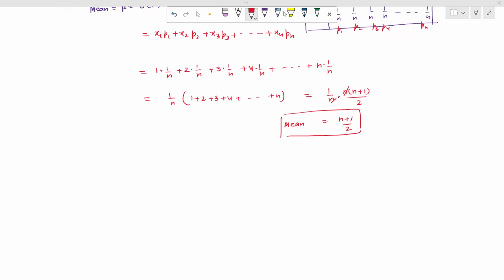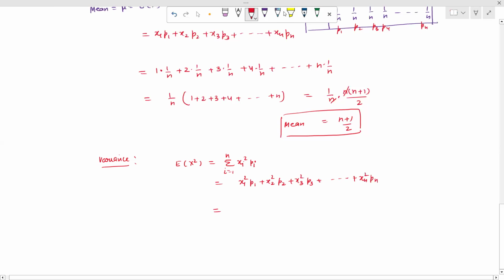Now we obtain the variance. So similarly, we obtain the variance of the uniform distribution. First we obtain the expectation of x square. This expectation of x square we write as the sum of xi square into pi, with i equal to 1 to n. So this means x1 square into p1 plus x2 square into p2 plus x3 square into p3 plus and so on plus xn square into pn.